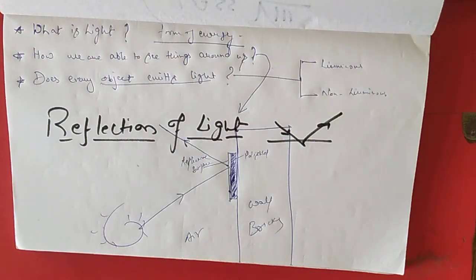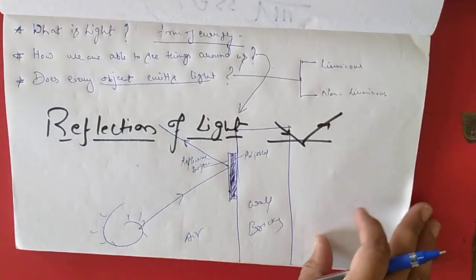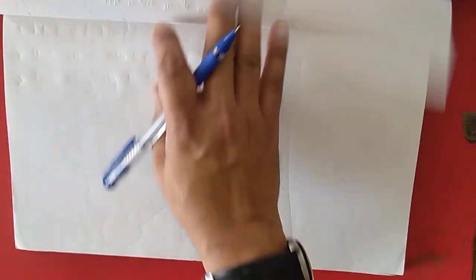It depends upon the nature of the reflecting surface of the reflecting object. Clear? How is the amount of energy which is reflected or bounced back depending upon the surface? Let us discuss this point in detail.